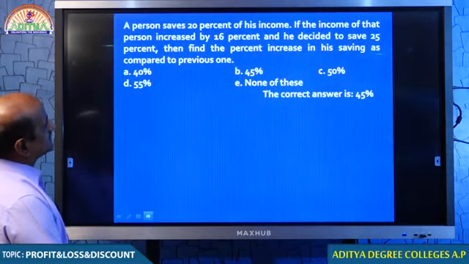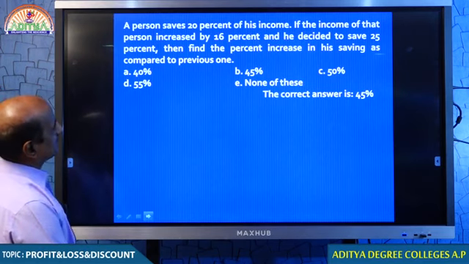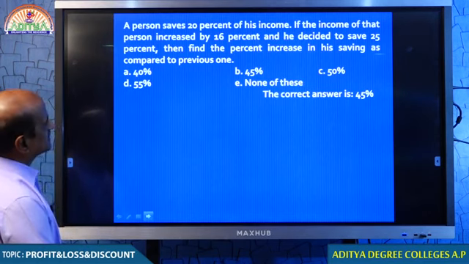A person saves 20% of his income. If the income of the person increases by 16%, he decides to save 25%. Students, we will discuss this question after some time. Now, this is not the right time to answer.